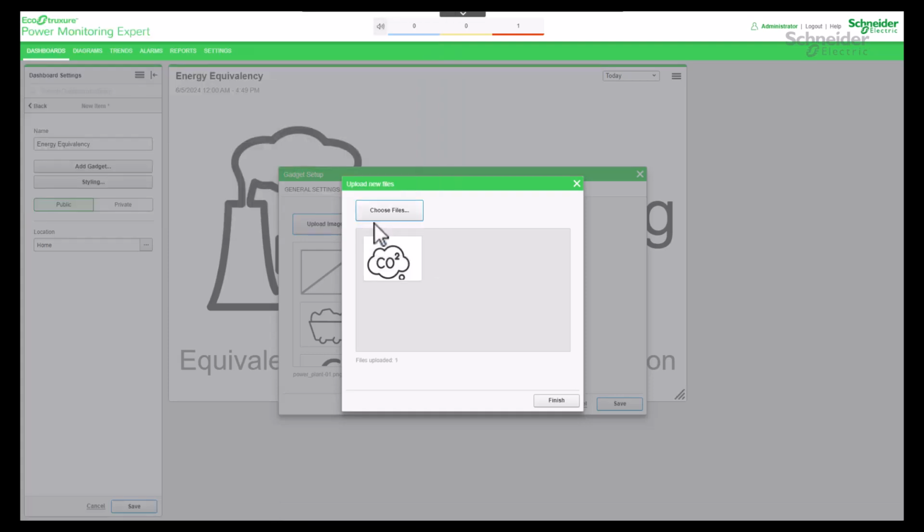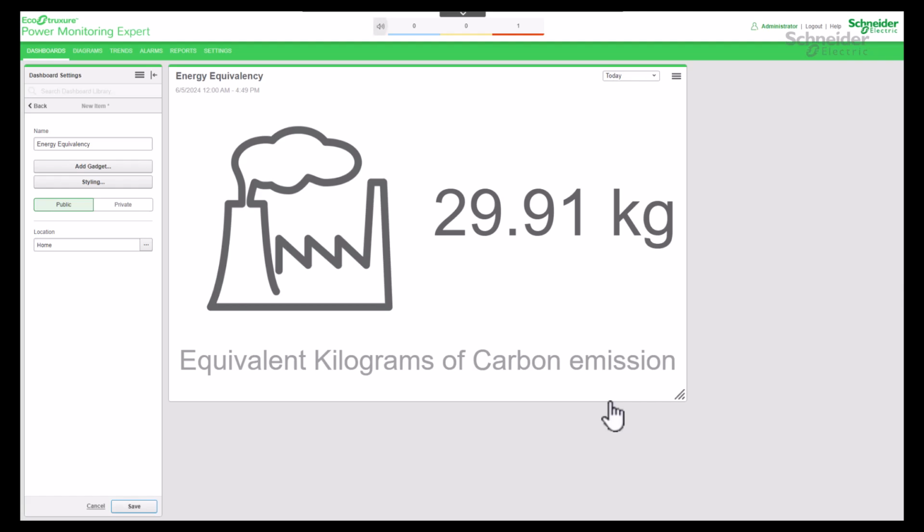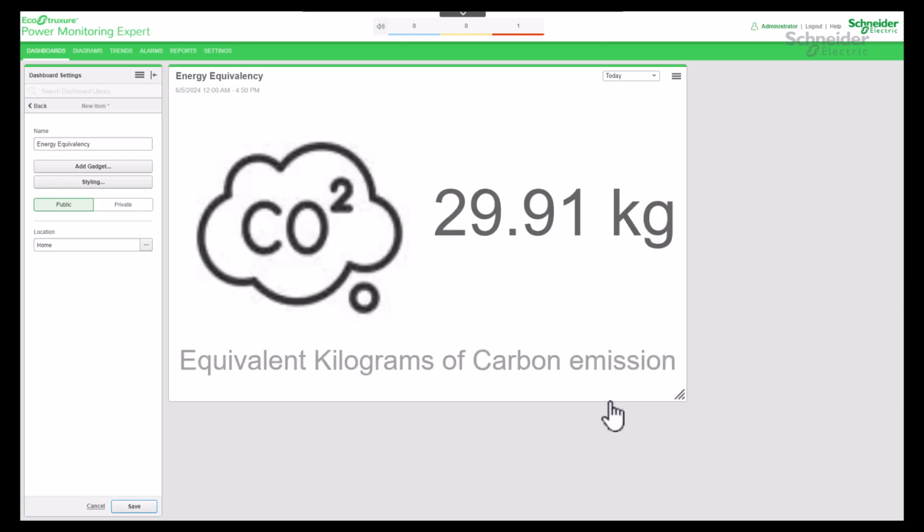Click on Finish button. Now the selected custom image is added into Image folder. Choose the image file which you have uploaded. Click on Save button. The selected image is shown on the dashboard.